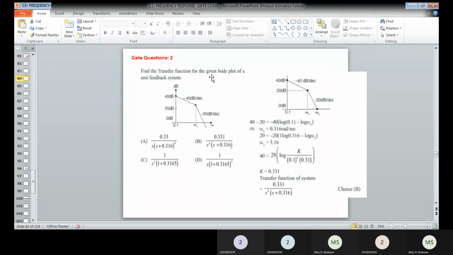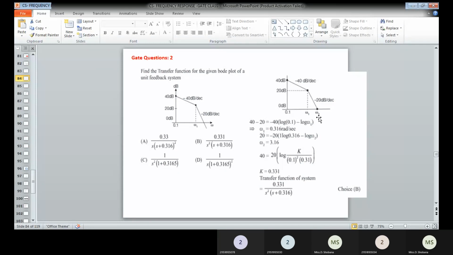This is also the same, with the Bode magnitude plot given. Here what we have to do is obtain the K value. So you have to obtain the transfer function, or from that you can also determine the K value. The given diagram has 40 dB magnitude at 0.1, and then we are having a minus 40 slope. Then a change in slope occurs at omega equal to omega 1, with plus 20 dB added to the previous slope. That means a zero exists.